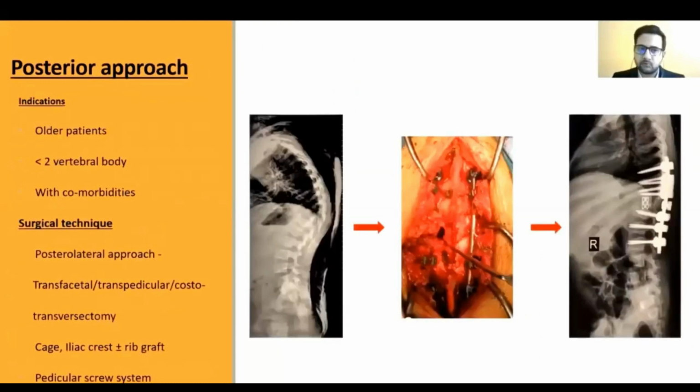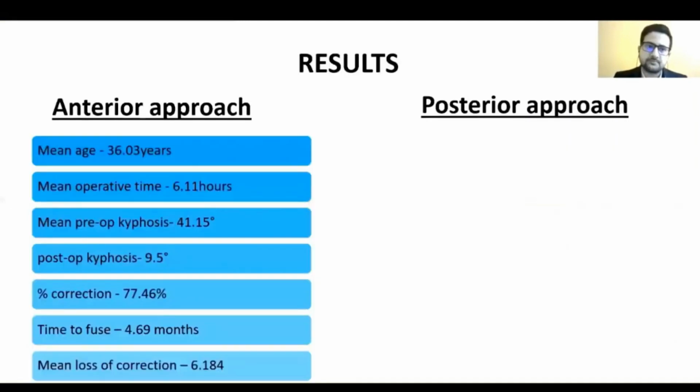Posterior approach was preferred in older patients with comorbidities and those with less than 2 vertebral body involvement. The surgical technique involves standard posterolateral approach via transfacetal, transpedicular or costotransversectomy approach. Anterior reconstruction was done by cage, iliac crest graft and with or without rib grafts. And the fixation was done in all cases using pedicle screw system.